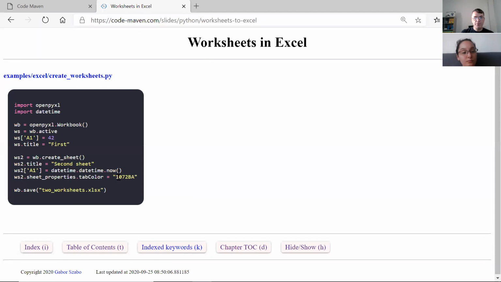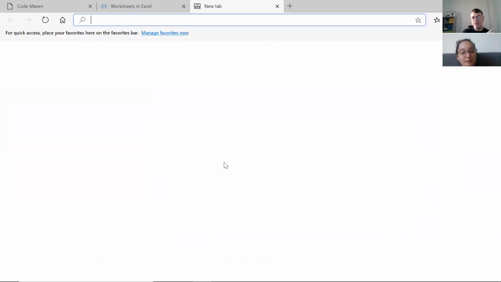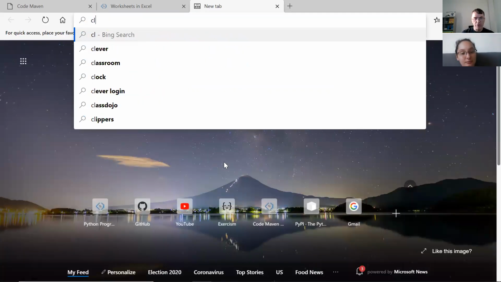So what is this number? Any idea? I guess it was the color of the sheet name. That's right. But what is the number? It was blue. Yeah, so that's the red, green, blue value, I guess. Right. That's hexadecimal. And I wanted to show it in another one, the color selector.